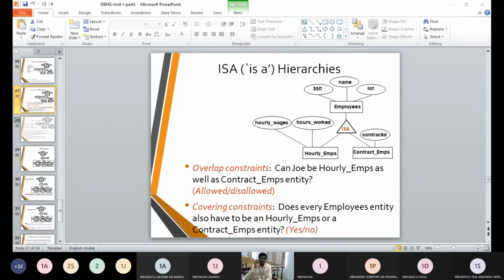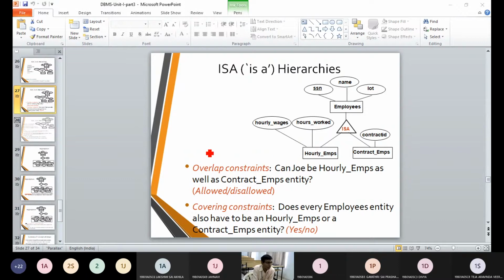One we are going to call overlapping, another we are going to call covering. If the constraints are going to be public, that is, if it is going to be generalized, that is public mode, that means the items are going to be in the base class, we call those items covering constraints.